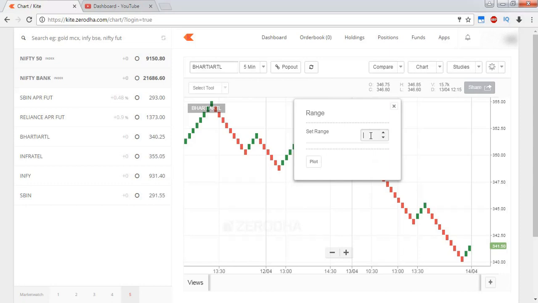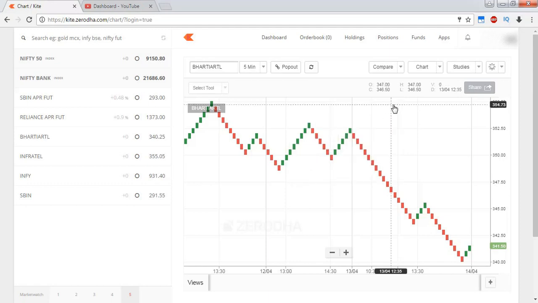So here the only thing you have to set is the range. For now, don't think about this range; I'm going to explain what the range is shortly. So let's say I'm going to put 0.5 here. Let's see how this chart will change. Okay, so this is how the chart will change when I keep a range of 0.5.